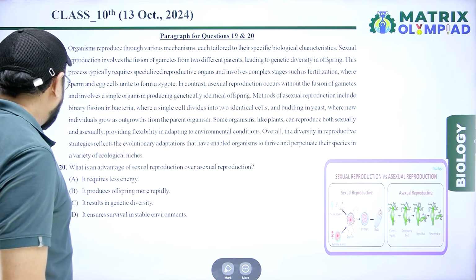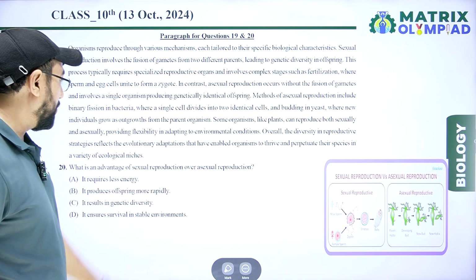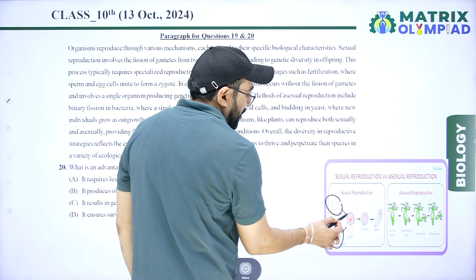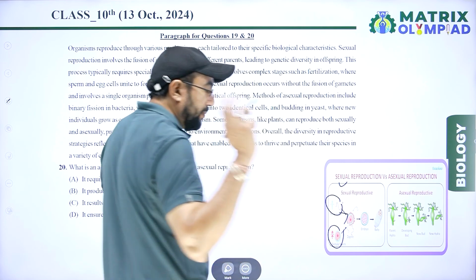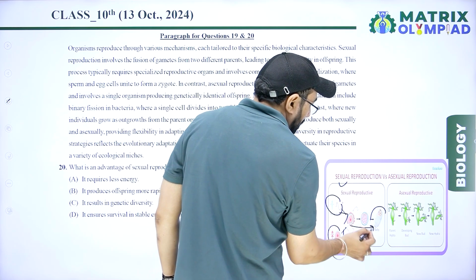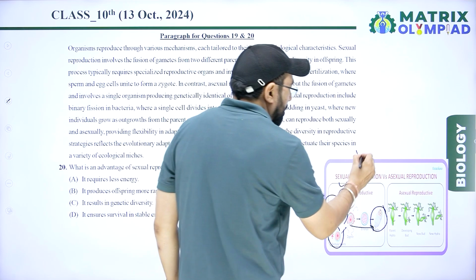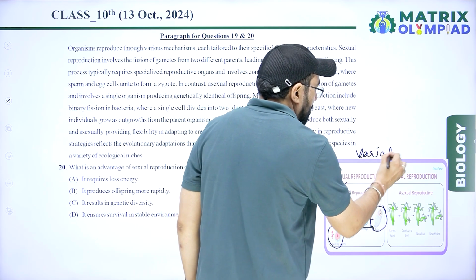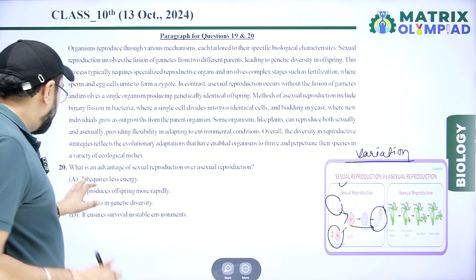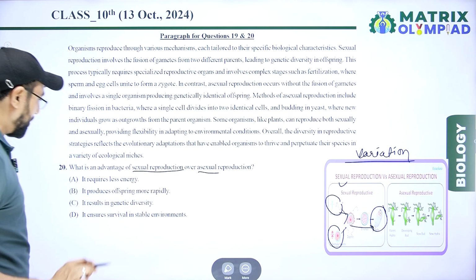Next question is, what is an advantage of sexual reproduction over asexual reproduction? Two different gametes fuse in sexual reproduction from different parents, so the new organism shows genetic variation.